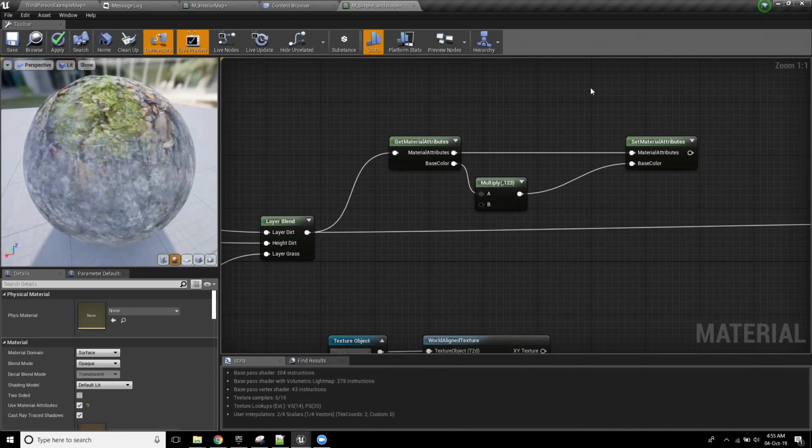Yeah, I mean, I think it's just in the graph. I'm sure someone from Epic that has a better understanding on that side will be able to clarify. I've never gotten to a point where I've been like, oh, woe is me, why have I used so many gets and sets that my performance has been terrible? So I'm assuming that it's fine. And I've done some pretty complex stuff on some pretty low-end machines, so I believe it's okay. But hopefully someone else at Epic can clarify that point.